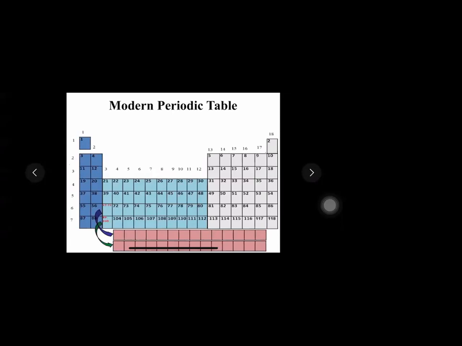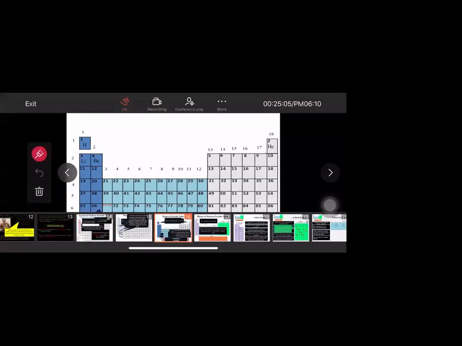And we had started filling the elements in the form of rows and columns, which are called groups and periods. In the beginning, we had first placed 3 periods, and the elements of the 3 periods are hydrogen, helium, lithium, beryllium. I want everyone to sit properly and repeat after me the names of the elements.